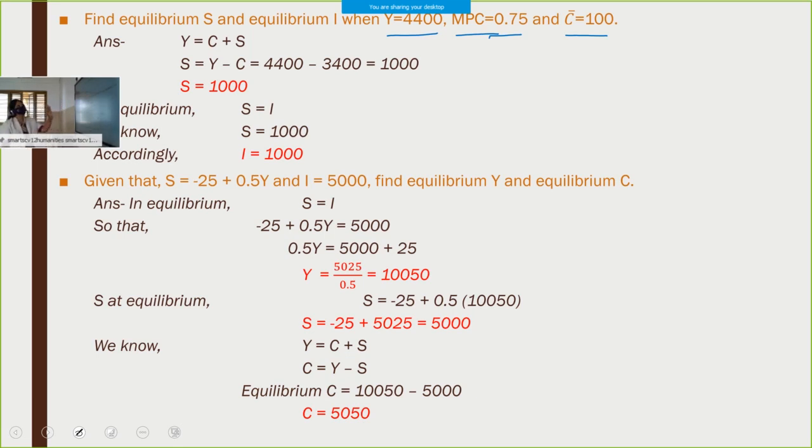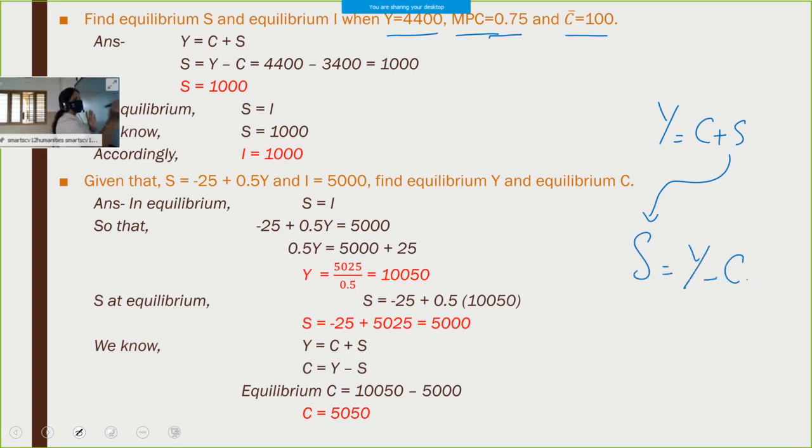Y, B and C dash. Then from there we have to find out the equilibrium level of saving. So we can use the formula Y is equal to C plus S. From there we can make S is equal to Y minus C.